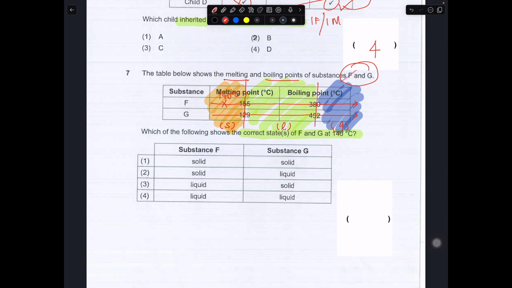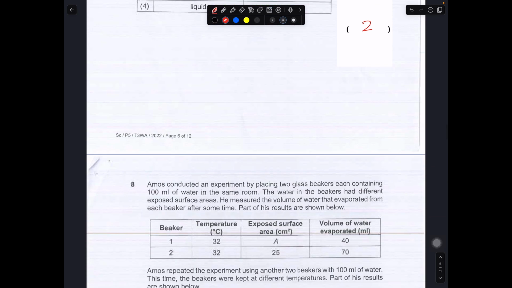Okay, maybe you can't see. This is where 140 degrees lies for F. For G, 140 degrees lies after 129, so it should be somewhere here. So basically F is a solid while G is a liquid, so the answer must be number 2. Okay, let's move on to the last question.